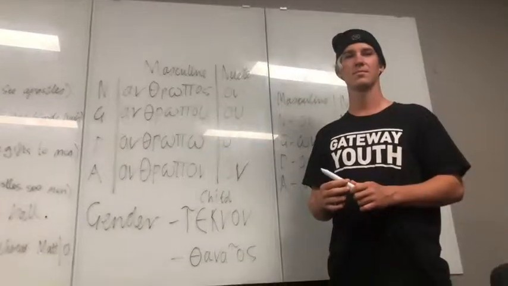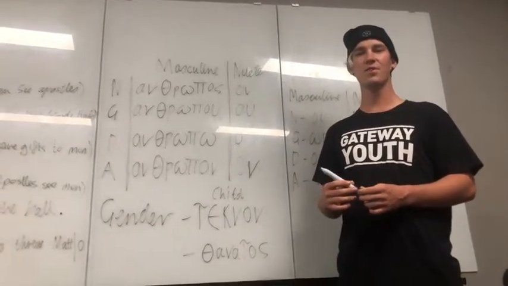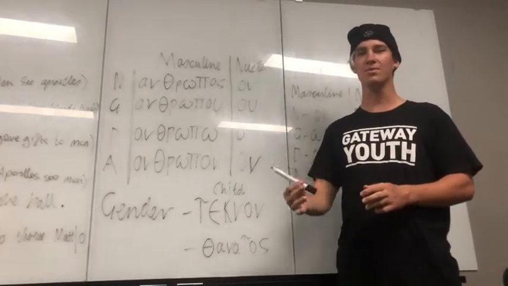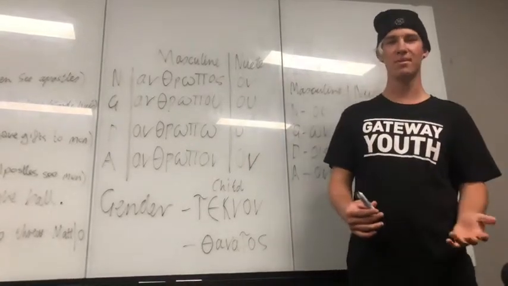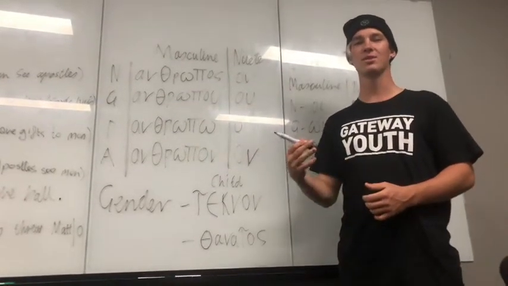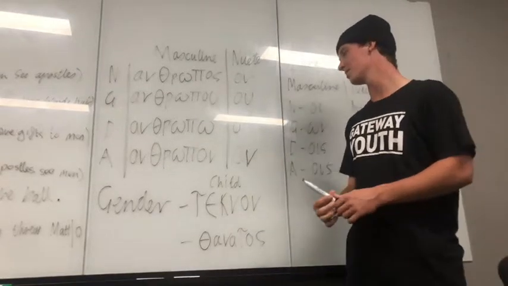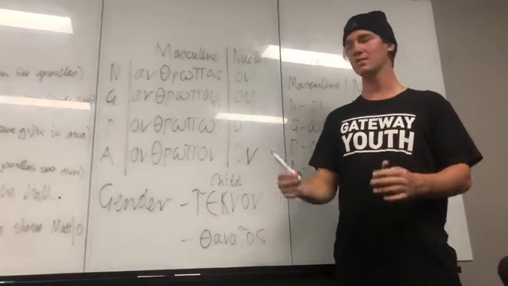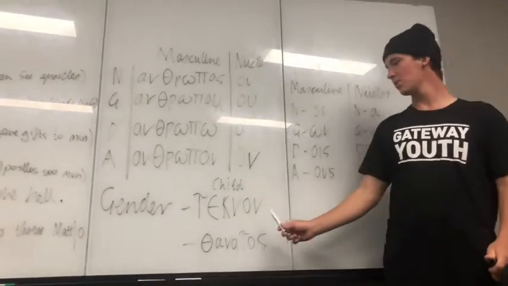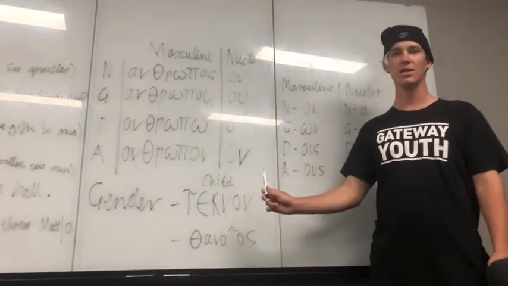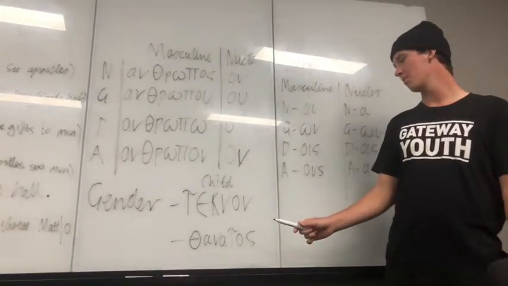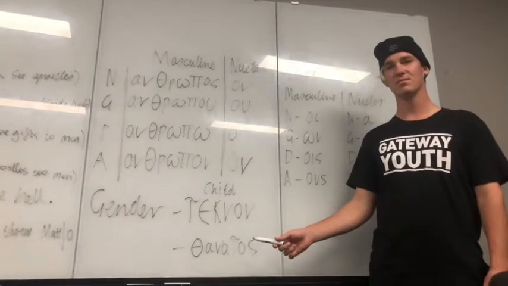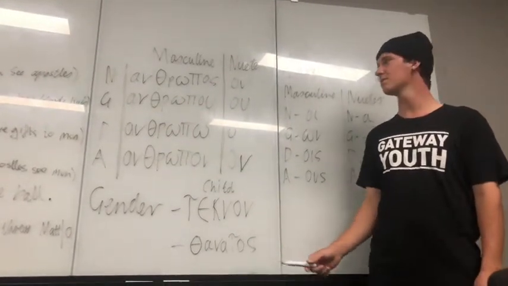In Greek, the nouns often possess gender. For example, in English, we have man, which is masculine, woman, which is feminine, and car, which is neuter. In Greek, random nouns have genders. For example, the word teknon, which is the word for child, is neuter, and the word thanatos, which is death, is masculine. So different nouns have different genders.